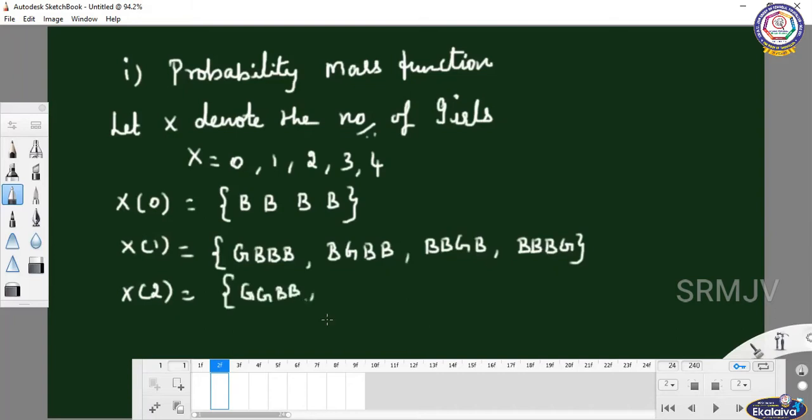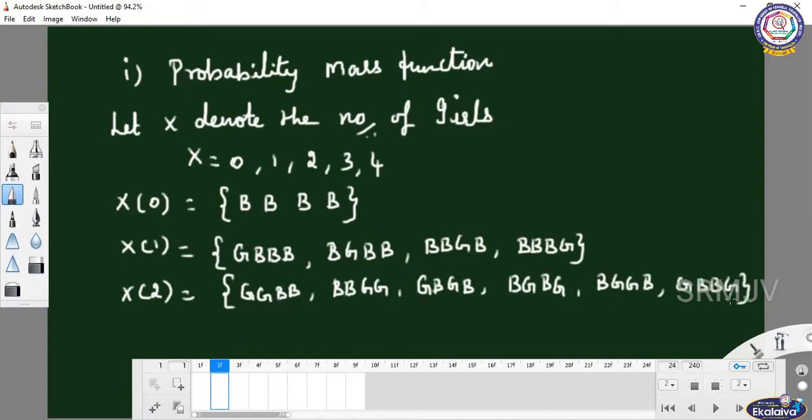Likewise, you can write boy, boy, girl, girl, or girl, boy, girl, boy, or boy, girl, boy, girl. Probability is nothing but the possibilities. Then boy, girl, girl, boy, or girl, boy, boy, girl.